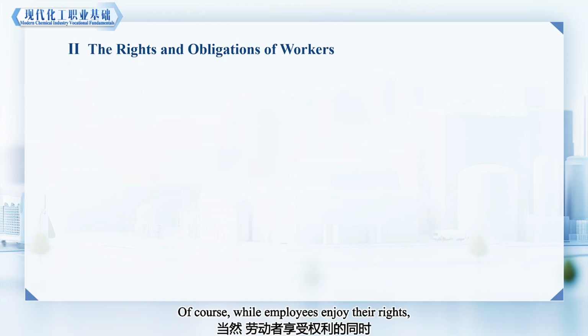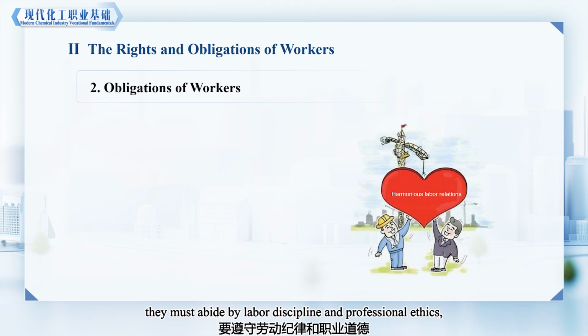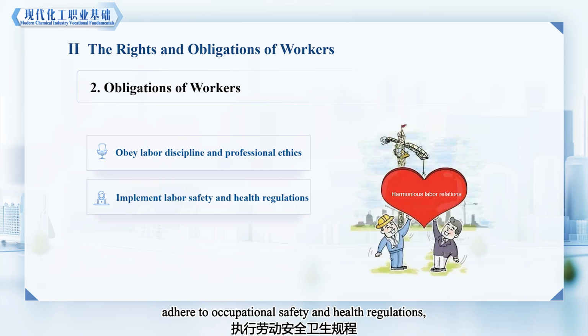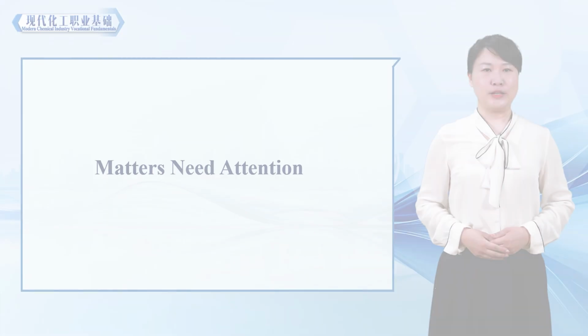Of course, while employees enjoy their rights, they also have corresponding obligations. For example, they must abide by labor, discipline, and professional ethics, adhere to occupational safety and health regulations, and complete their assigned tasks. Only by fulfilling these obligations can harmonious labor relations be established.